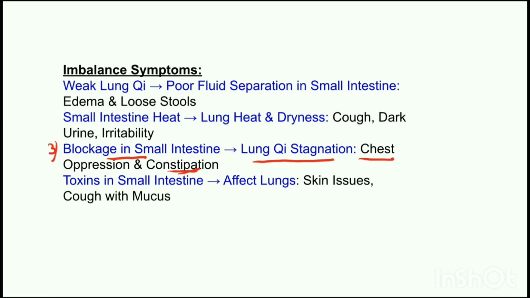Other symptoms can also be observed, like the person may feel hot and agitated and also will find difficulty in focusing. The next pattern is if there are toxins in the small intestine, it will affect the lungs. There will be skin issues, cough, and mucus.